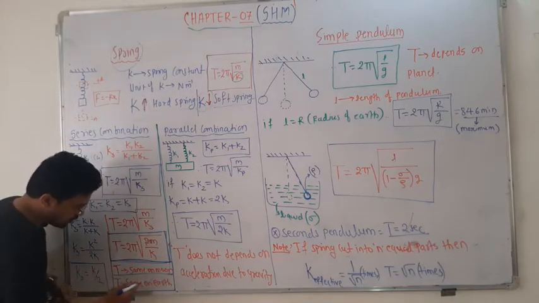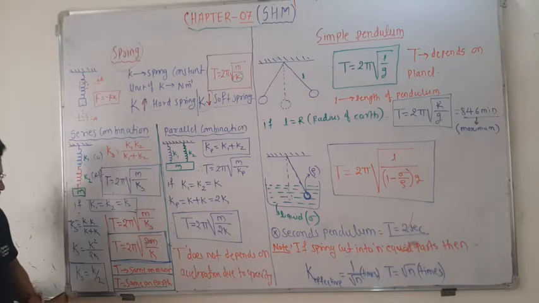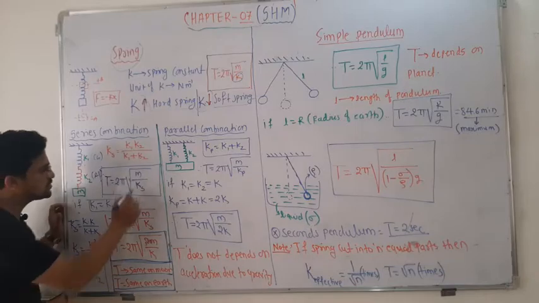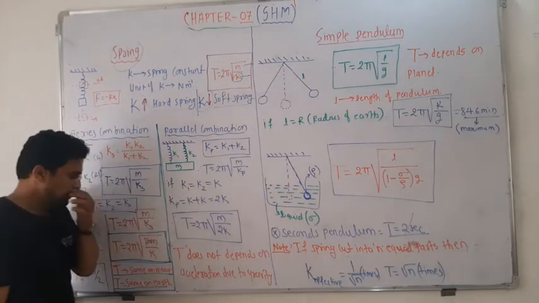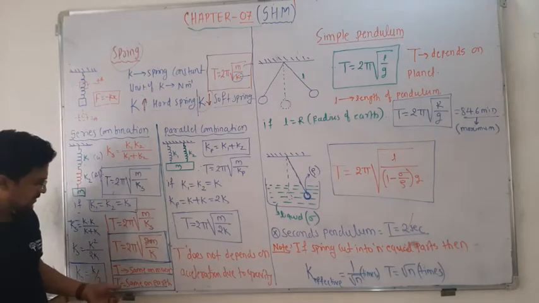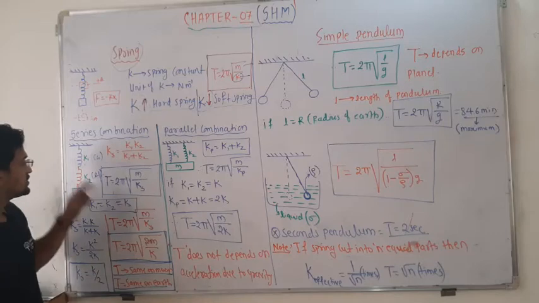T is the same on the moon surface and on the earth surface, because T is independent of acceleration due to gravity. On which planet it is oscillating does not matter. It only changes when you change the m value or the k value. So it does not depend on g, hence it will be the same on the surface of the moon and the earth if you oscillate with the same spring.